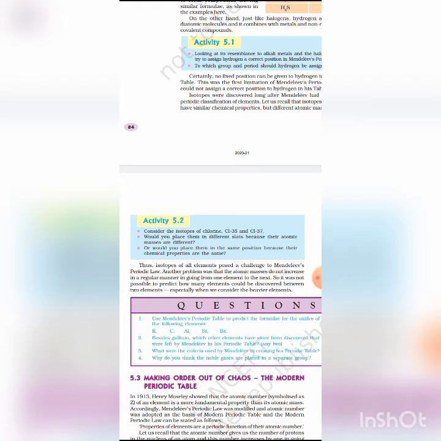Similarly, manganese and hydrogen have been placed in group 7, which is not justified because manganese resembles the halogens only in showing heptavalence. So these are the defects of Mendeleev's periodic table, and because of these defects we get the modern periodic table.